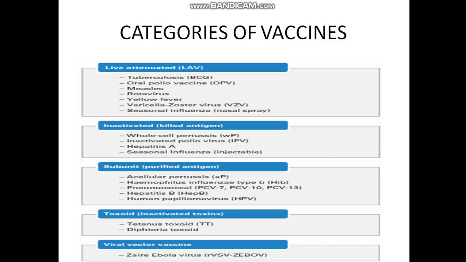Then the second kind of vaccine is living weakened germs that are introduced into the body. This is in case of measles, and the freeze-dried BCG vaccine against tuberculosis. BCG's full form is Bacillus Calmette-Guérin, named after 2 French workers. Then we have living fully poisonous germs, for example of smallpox. In this vaccination, a person is inoculated with cowpox virus, which is very similar to the smallpox virus. Cowpox virus causes only a single pustule instead of multiple pustules.